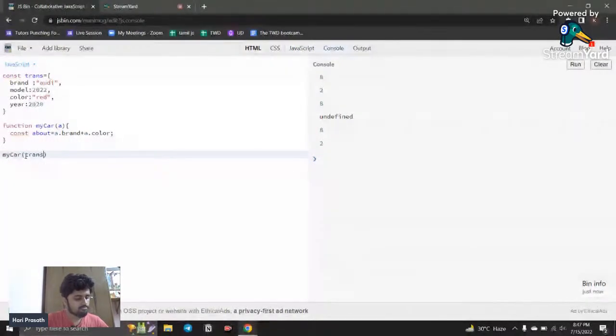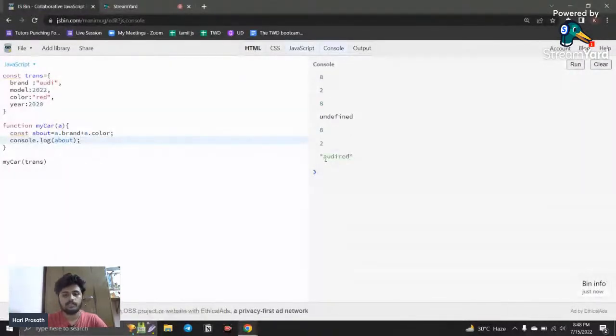Now, if someone calls this function, console.log about, so it's going to display the answer in about. If I run this, here you can see od and red is there, right? I didn't add any special characters, that is why. So this is the old way of doing this. Otherwise you can use template literals also, it will be fine. So this is the old way of destructuring an object. Every time we want to call the properties and also the object, we have to do this.